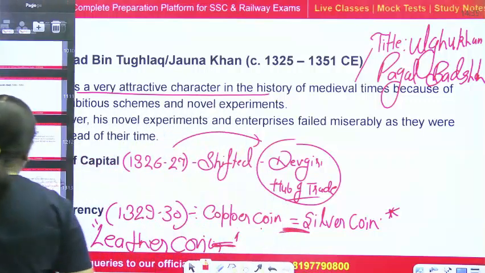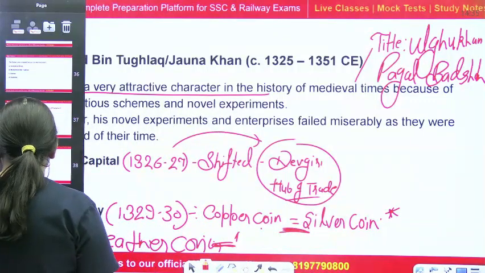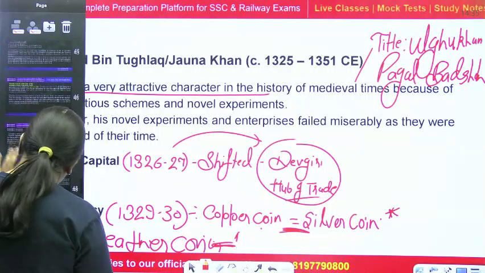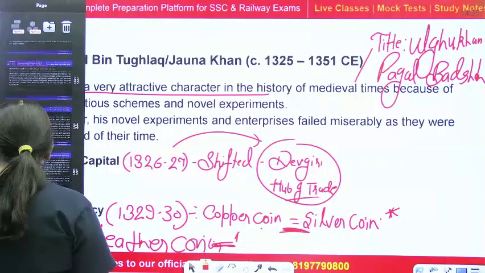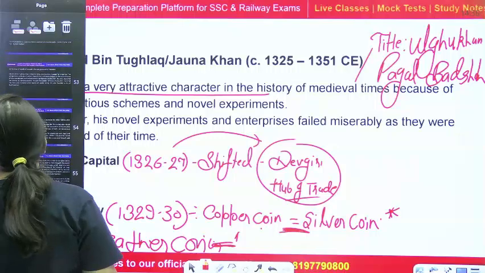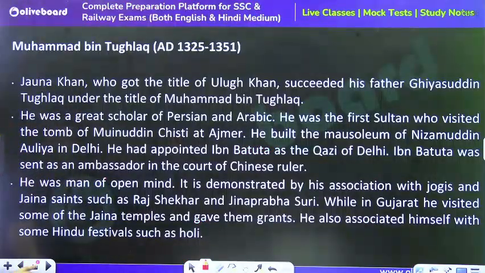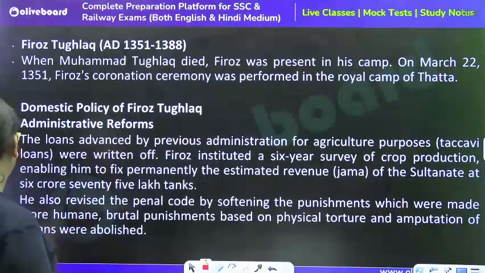Then after, again for agriculture, he did some important assignments, especially the Amir-e-Kohi department was the major part. Now, administration transfer, Devgiri, okay. Token currency was the main part.